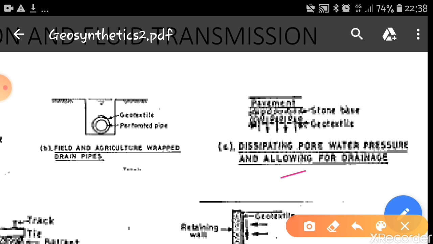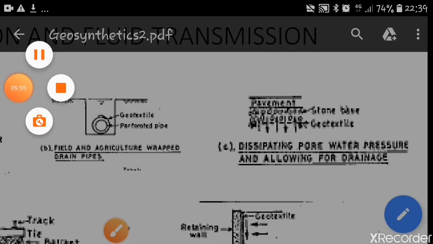Here you can see there is a pavement, and below that the stone ballast is provided, and below the stone ballast, to separate the subgrade, a layer of geotextile is provided so that only the water will go through this area and it doesn't allow the soil particles to move. This is also one of the applications of geotextiles.